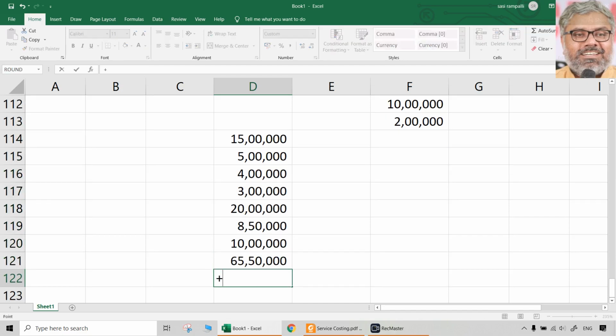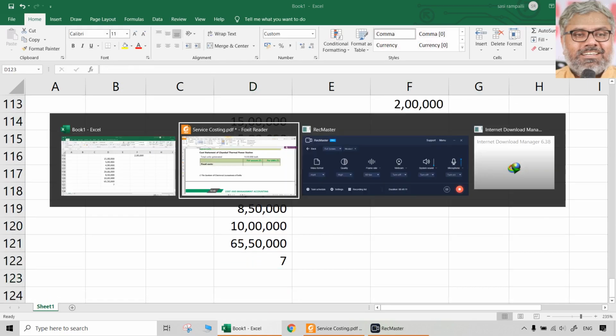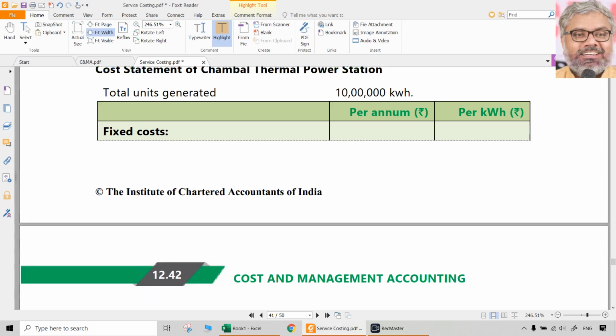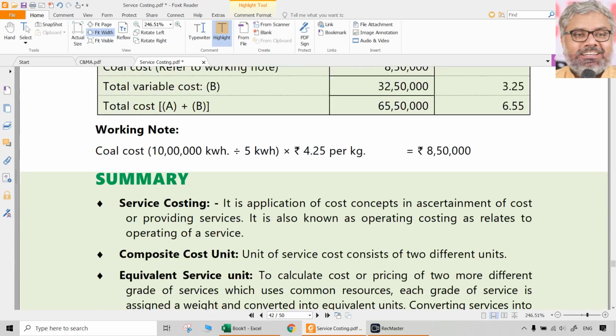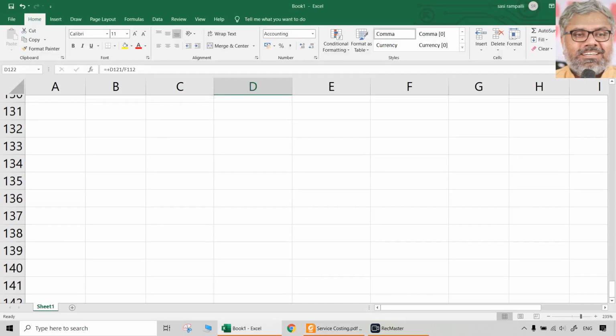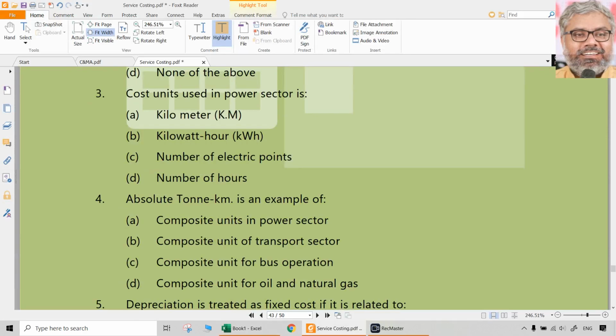65 lakhs 50,000. We want per kilowatt hour. We have 10 lakh kilowatt hours. Per kilowatt hour 7 rupees approximately. Or you want decimals also, 6.55 rupees. That is the answer. So like this, any type of industry related questions can be asked in ABC also,